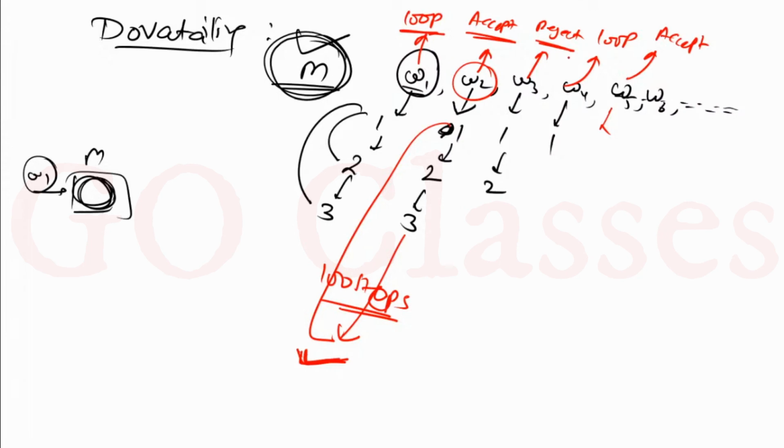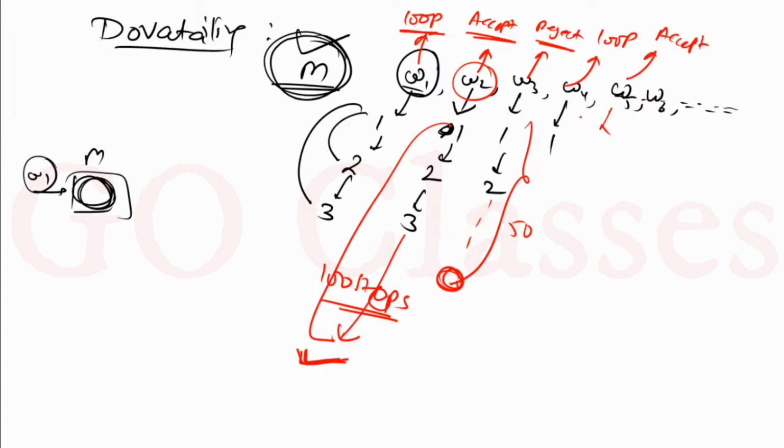Now let's assume this is rejecting but halting. Let's assume after 50 steps, this is halting. When it halts, we will check whether it is halting in the final state or the reject state. If it is halting in the reject state, then we will remove it from the computation. Now we will not run on this w3. Similarly, we will remove this w2 also.